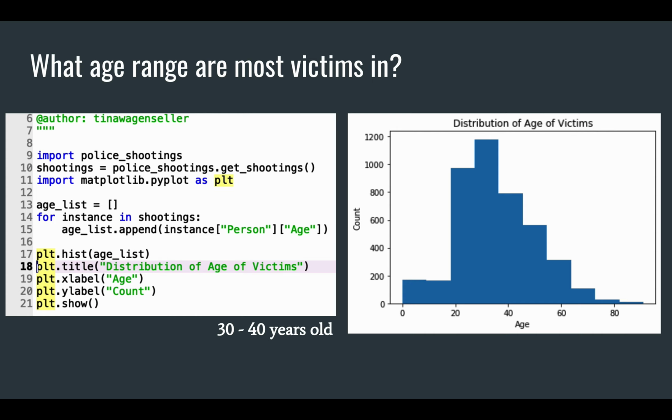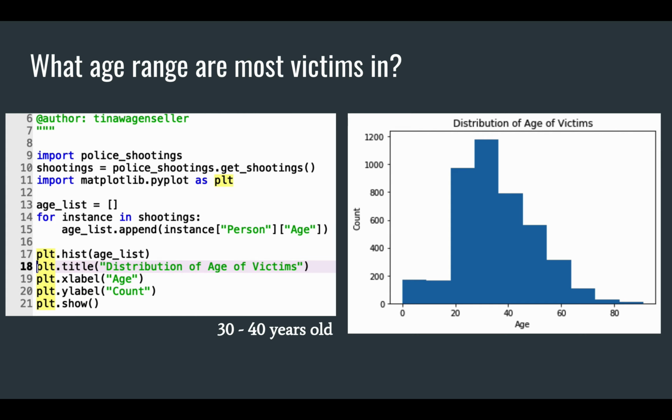So here's my first question: what age range are most victims in? As you can see by this histogram, it shows the distribution of the ages of the victims. And it is clear that in the 30 to 40-year-old age range, that is where most victims are killed.